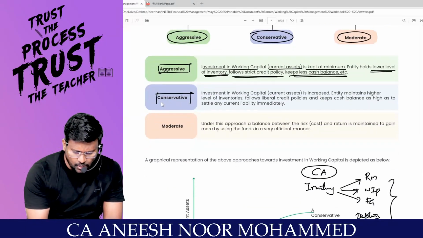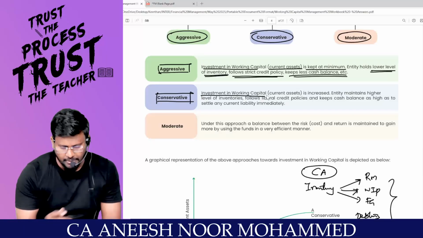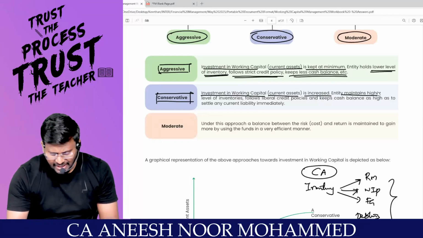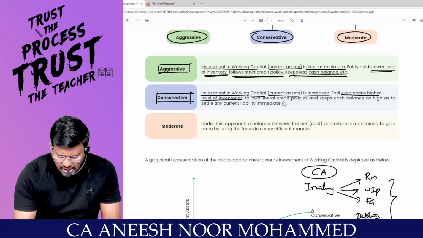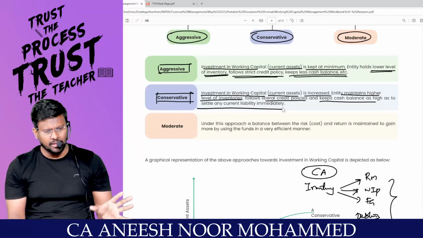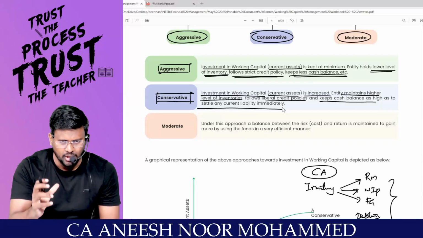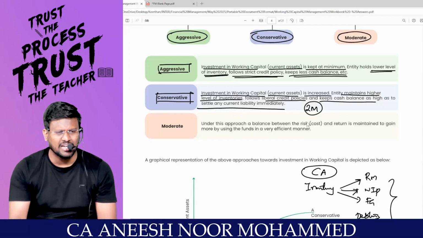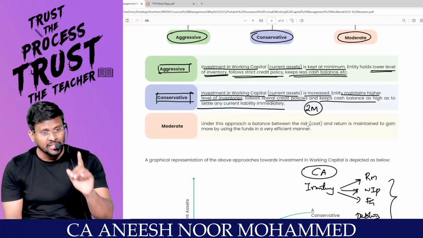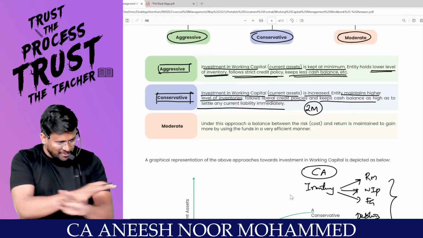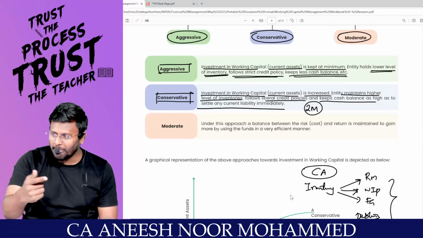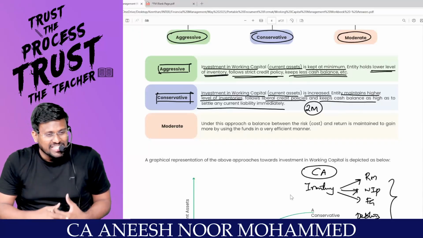Next one, conservative. What do you mean by conservative? I have invested in working capital, there is no doubt about it. My current asset is increased. The entity maintains a higher level of inventory, follows a liberal credit policy, and keeps cash balance as high as to settle any current liability immediately. Generally, in the same industry, everyone is keeping only 2 months stock as the holding period, but I am keeping 6 months. Everyone has only 1 lakh rupees cash in hand, but on my table, always 10 lakh rupees cash in hand is there. My idea is, if someone comes and asks that you are liable to pay me this much, take it, man. That's it. Game over. So that is called a conservative approach.